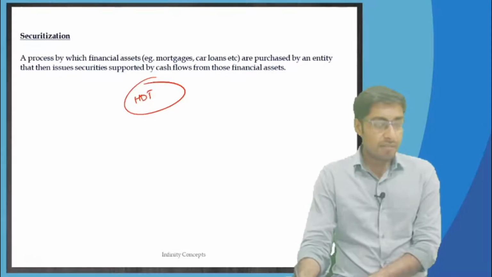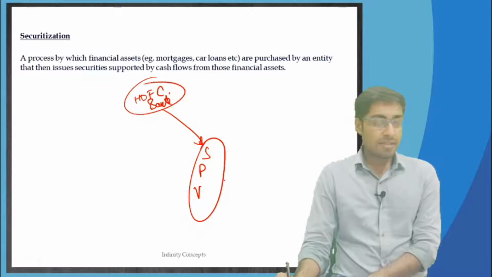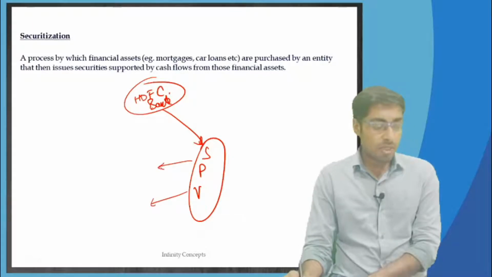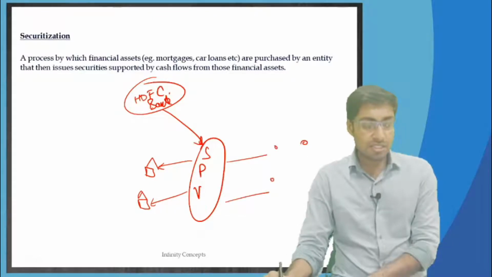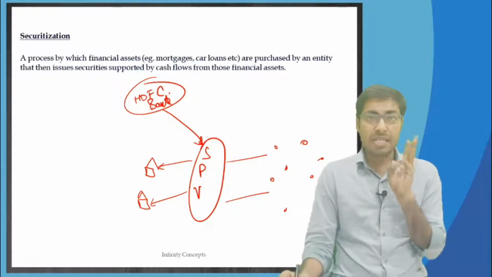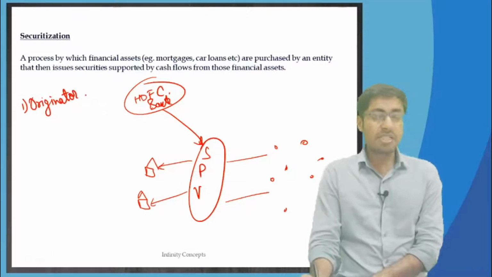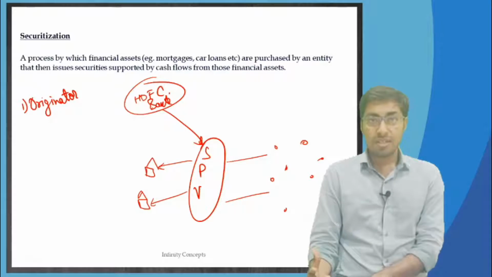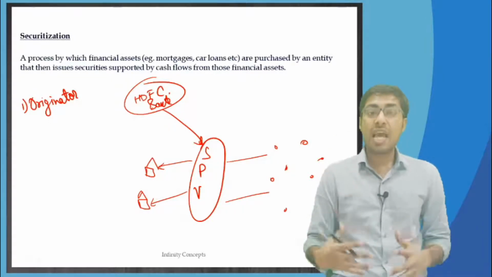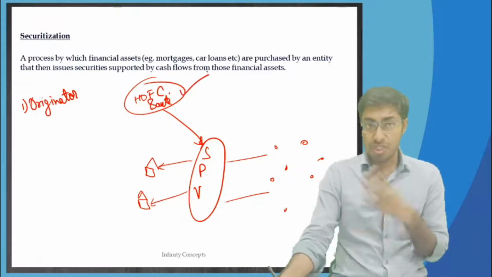HDFC Bank Limited is transferring it to the SPV, and then there will be home loan borrowers, and then there will be different investors, small investors. Now there are three major parties involved over here. The first party is the originator. Originator means the one who has originated the loans. So they have originated the loans, and therefore they are known as the originator. Over here HDFC Bank Limited has originated the loans.